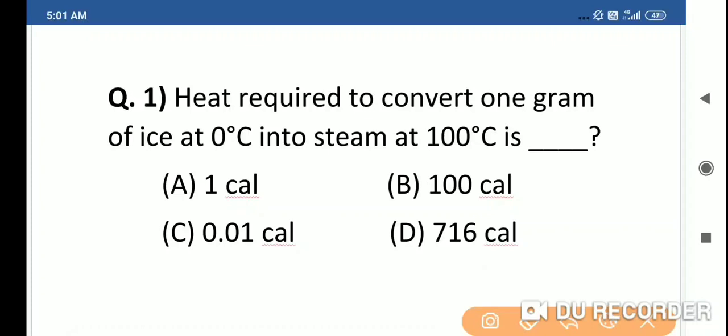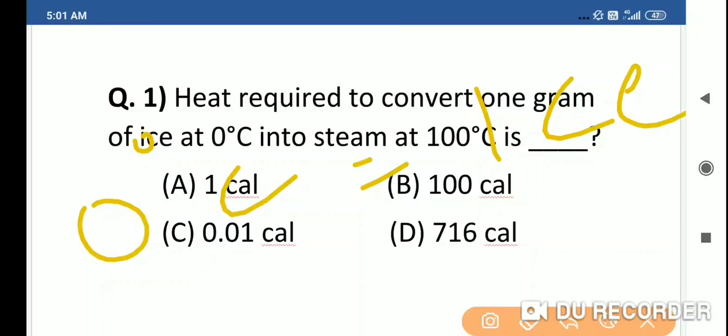Heat required to convert 1 gram of ice at 0 degrees Celsius into steam at 100 degrees Celsius is dash: 1 calorie, 100 calorie, 0.01 calorie, 716 calorie. We know that at 0 degrees Celsius water is ice.